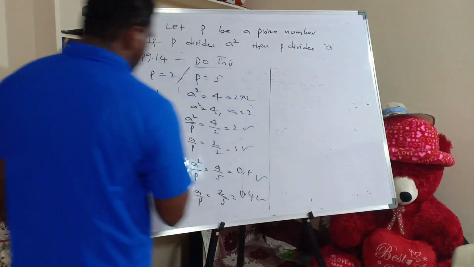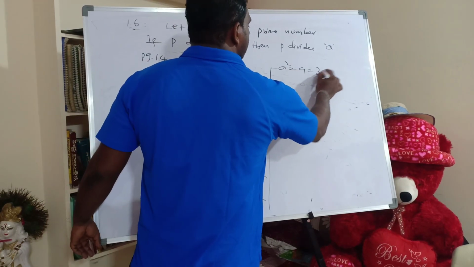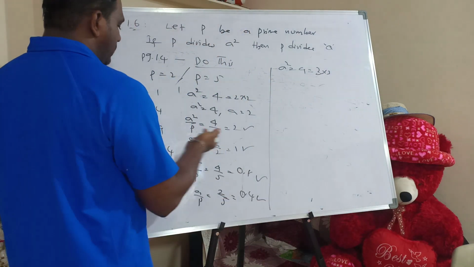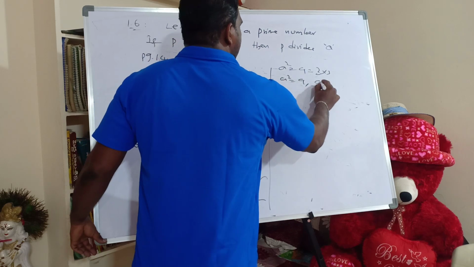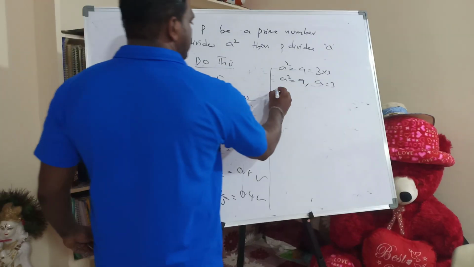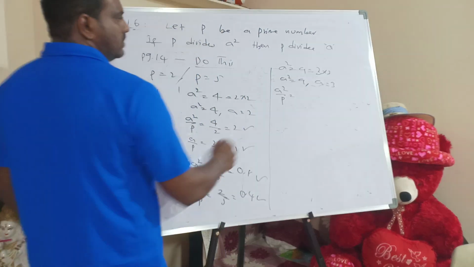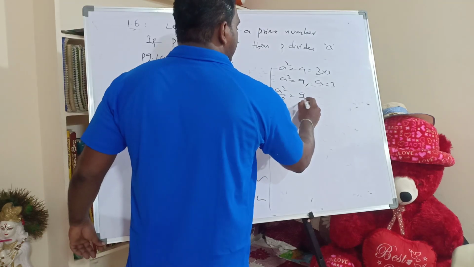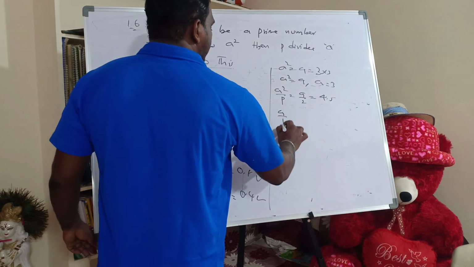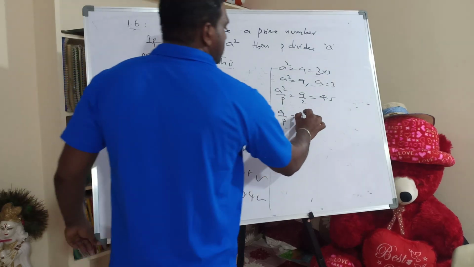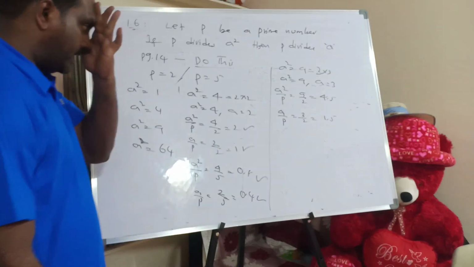Next, third question. Here a square is equal to 9. 9 can be written as 3 into 3. So a square is equal to 9, a is equal to 3. First step, a square by P. I am taking first P as 2. So it is 9 by 2. How much? 4.5. Now a by P. 3 by 2. How much? 1.5. It is dividing or not, we have to check.